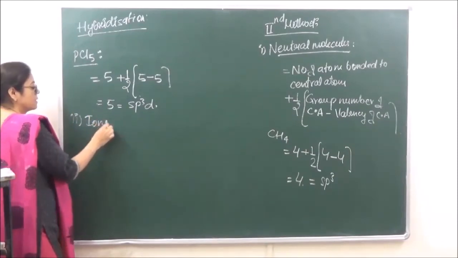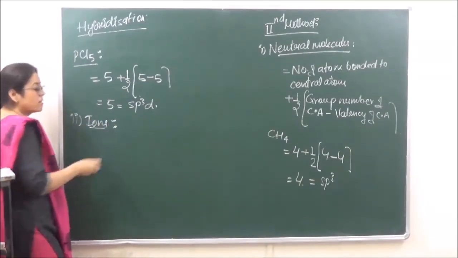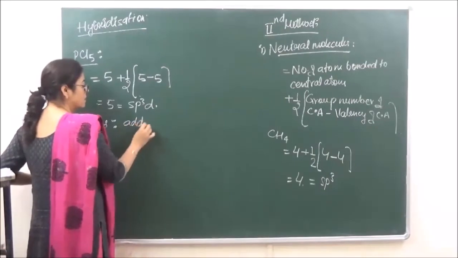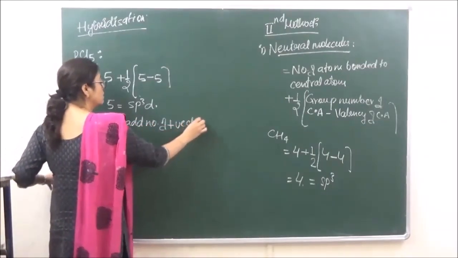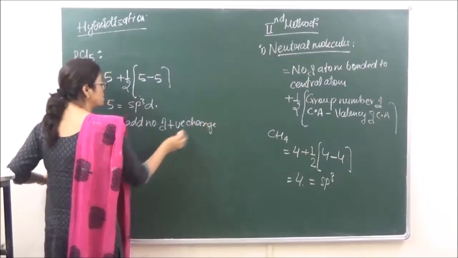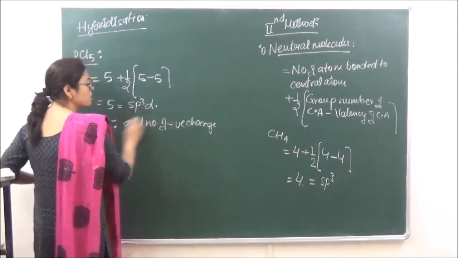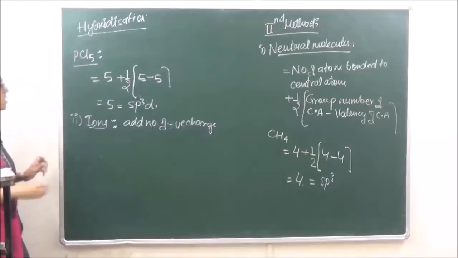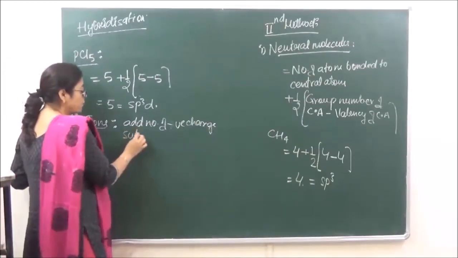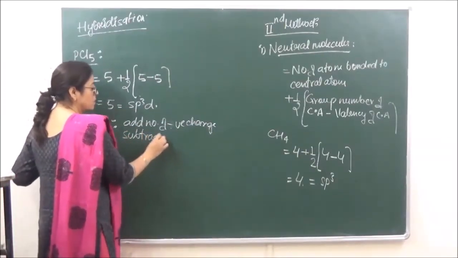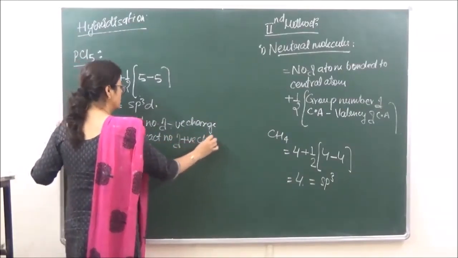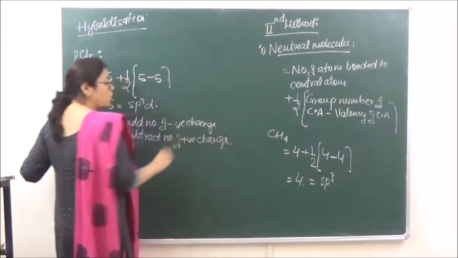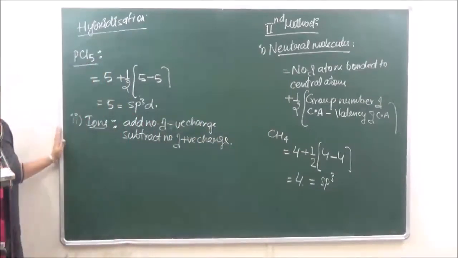Then we can also calculate it for ions. In case of ions, we add the number of negative charges and we subtract the number of positive charges. ठीक है?